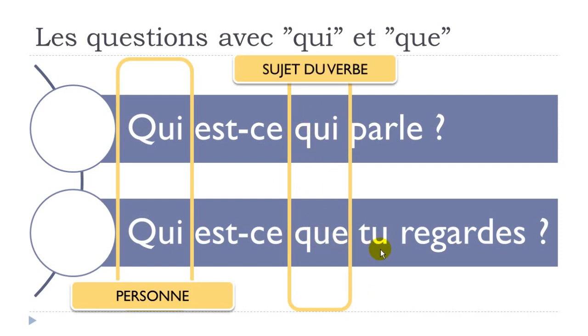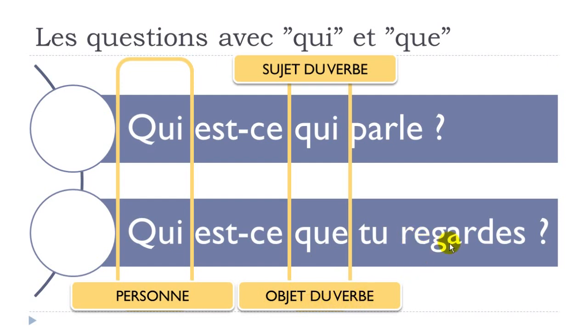So the first one, you will use qui just because you will ask the question regarding the subject of the verb. You get the verb here, parler, okay? And the information that you want to have concerns the subject of this verb. And then here, we will use que just because we want to have the information concerning the object of the verb.